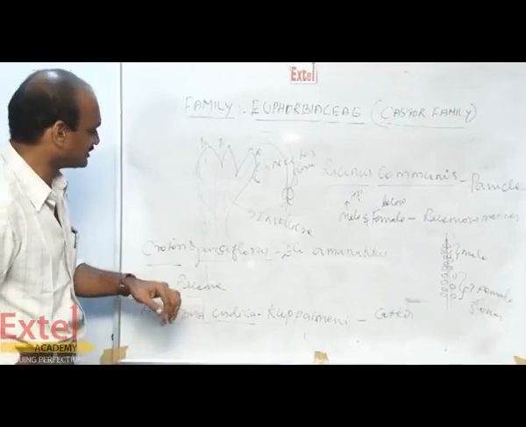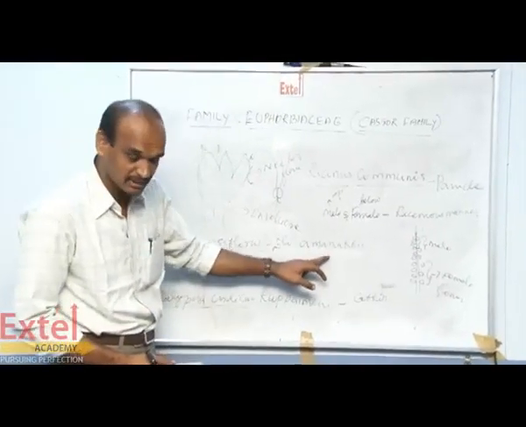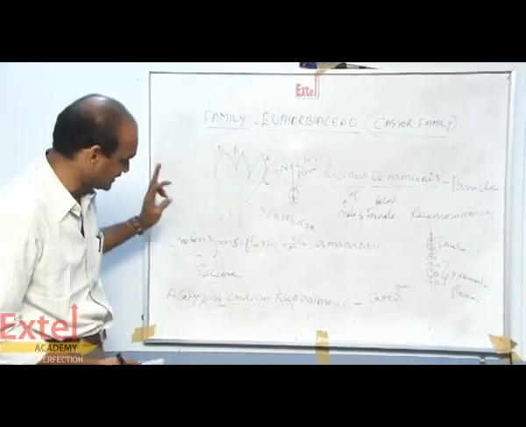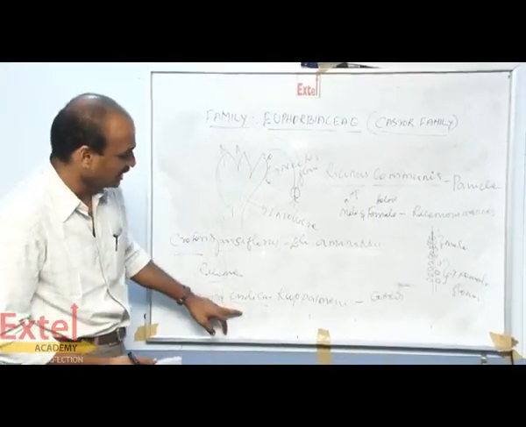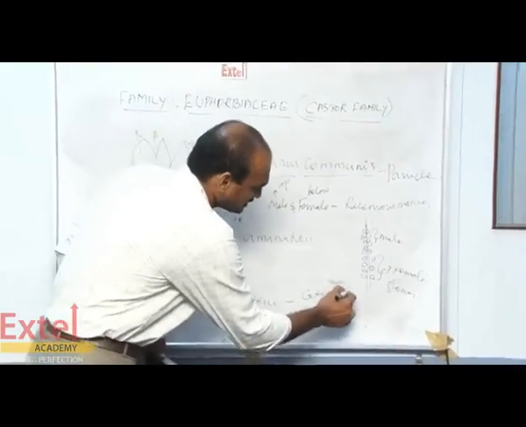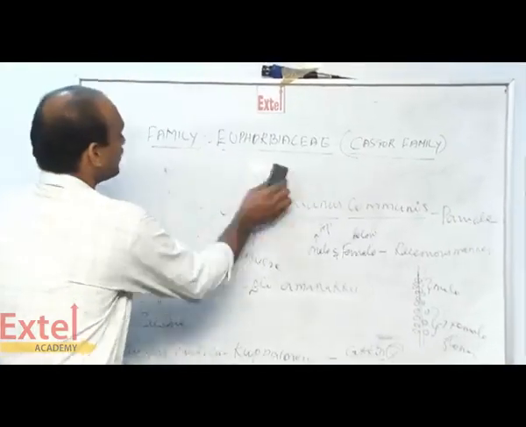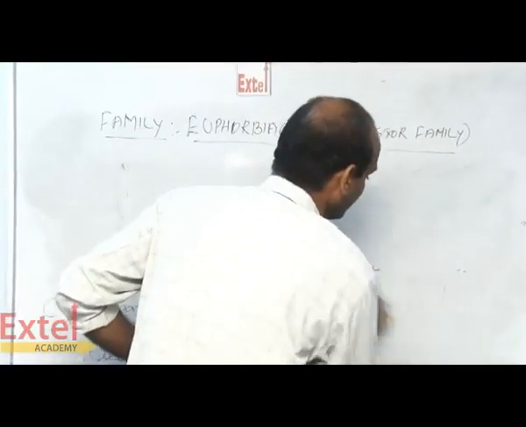Then another inflorescence, Croton sparsiflorus, is also a racemose inflorescence. But in Acalypha indica, the inflorescence is a catkin. Then Phyllanthus emblica has another type of inflorescence.